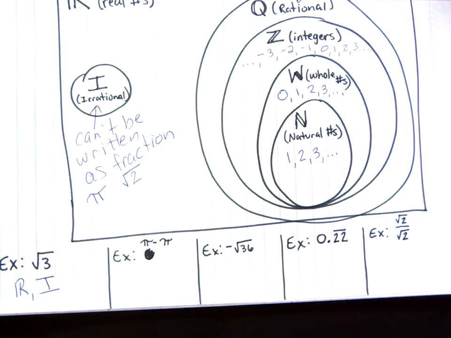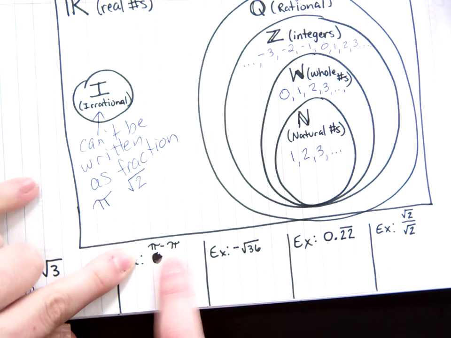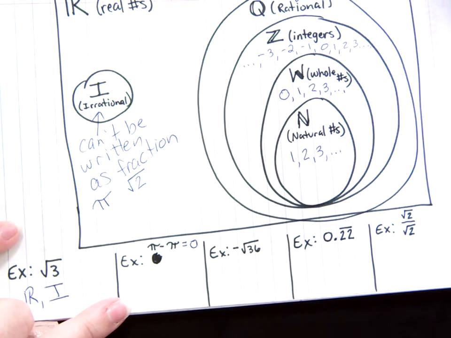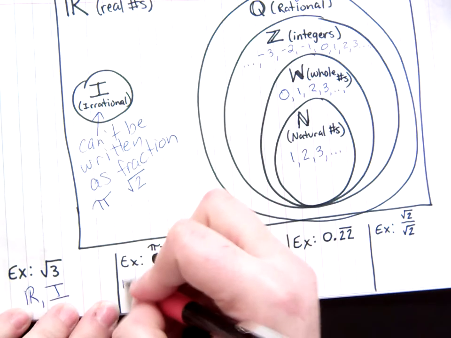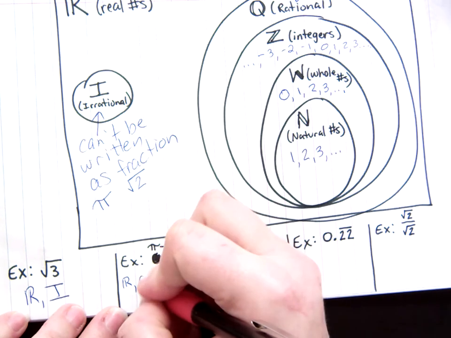Sometimes before classifying a number, though, you are going to have to simplify. For instance, pi is irrational, but that's not what this expression is. It's pi minus pi, which is 0. And 0 is what we're classifying. Now, 0 is a real number. Can we write it as a fraction? Well, 0 over 1. So that means it's also rational.